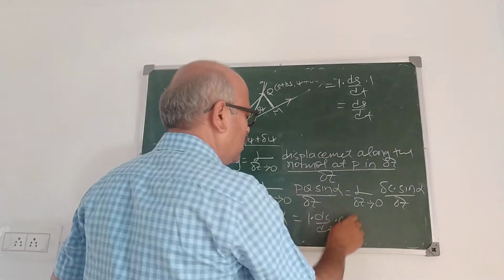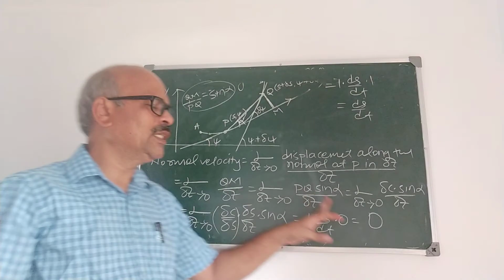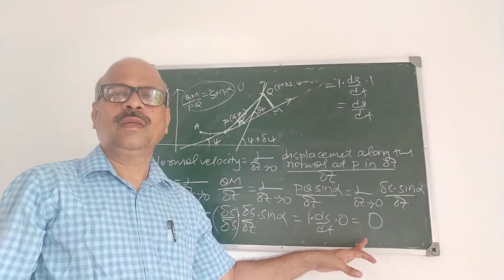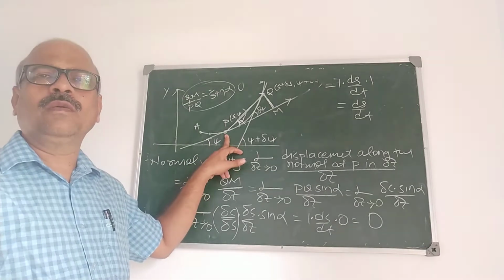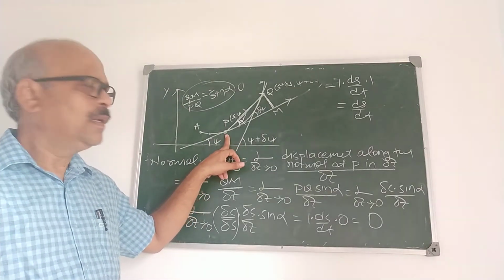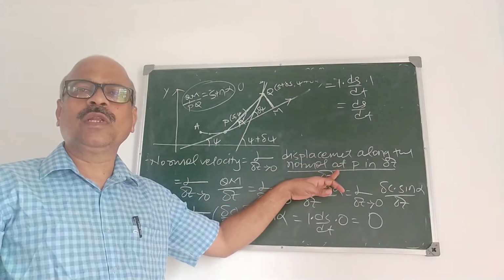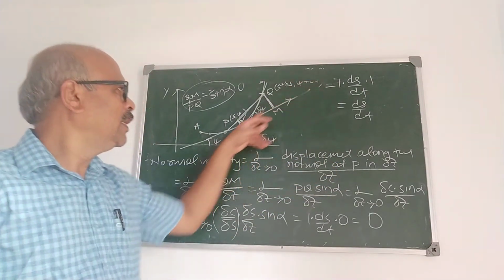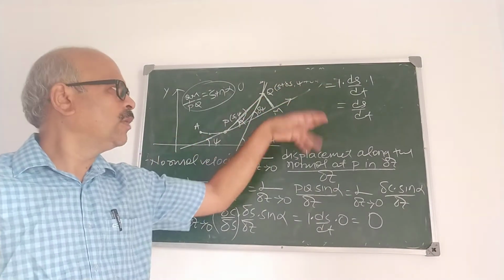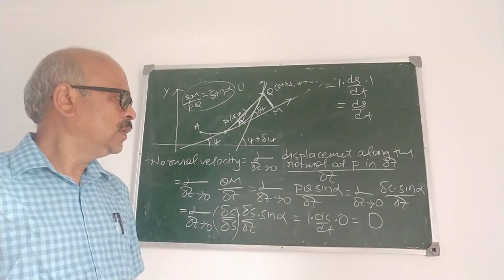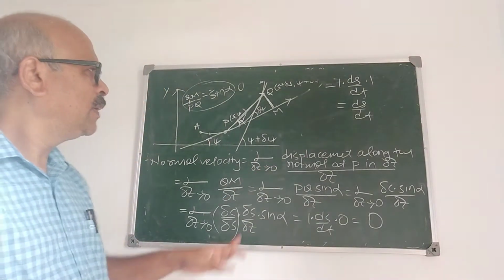And what is sin 0? 0. Therefore, normal velocity is 0. Hence, if the particle is moving along the curve in the plane, then it has only the tangential component. Means the direction of the velocity is along the tangent to the curve. Normal component is 0. So this is the first derivation. What we have derived?